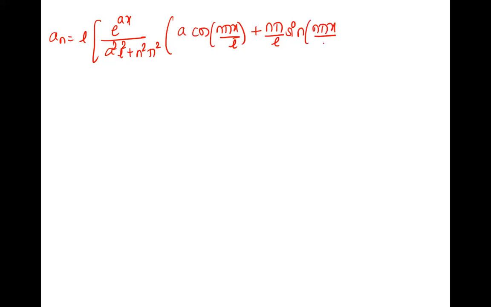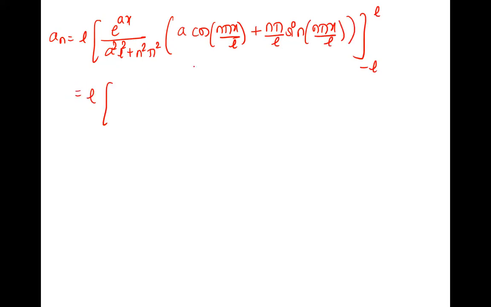It is like L into e raised to ax upon a square L square plus n square pi square. Tell me please, what is that term? A square L square. Right? A square L square plus n square pi square into a cos n pi x upon L, plus n pi by L sin n pi x upon L. So this is where we are now, and we have to put the upper and lower limits.